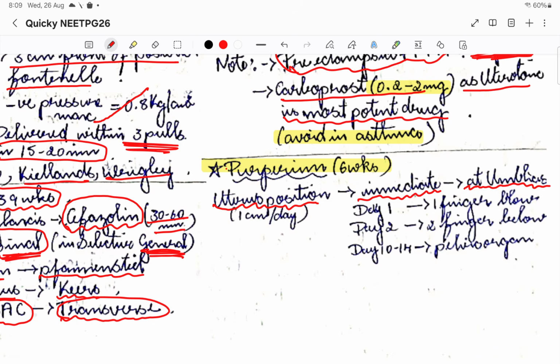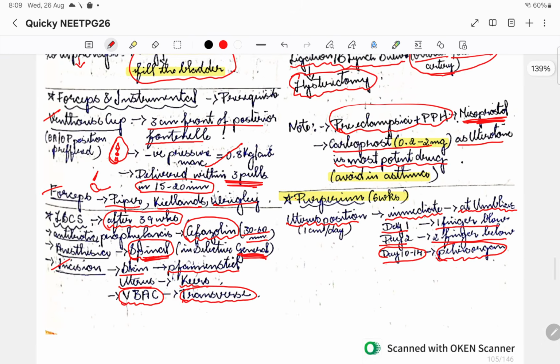Post day 1 we will see it less than 1 finger below the umbilicus, day 2 it is 2 fingers below the umbilicus, and by day 10 to day 14, by 2 weeks, it will be a pelvic organ again. The pelvic organ had become an abdominal organ, right? So it is going back again, and within 2 weeks it will be a pelvic organ again.